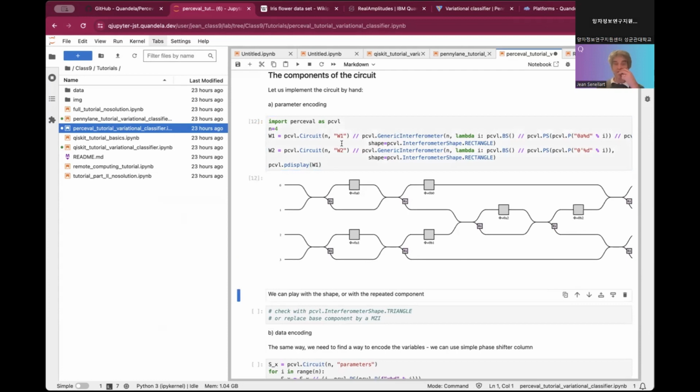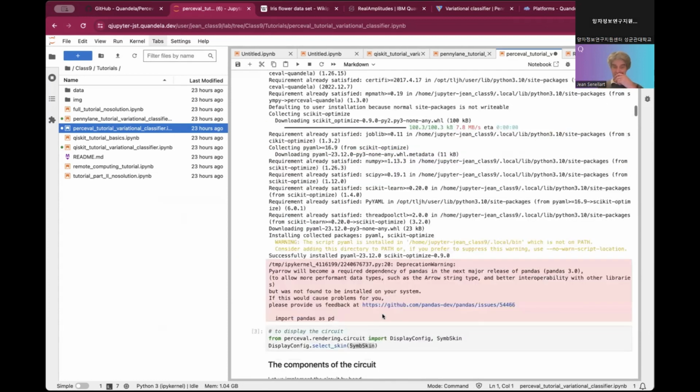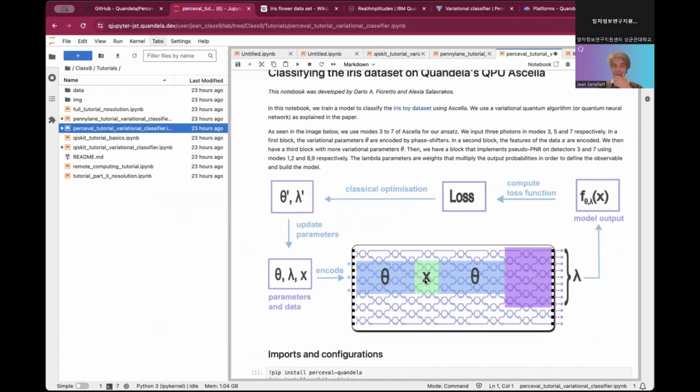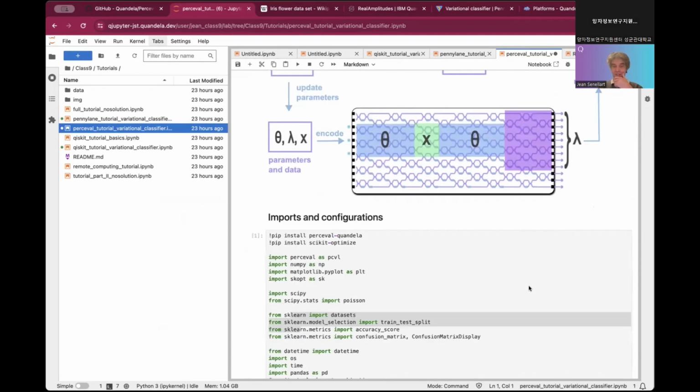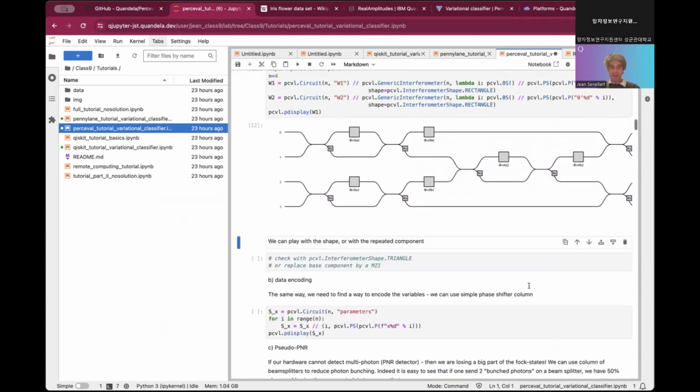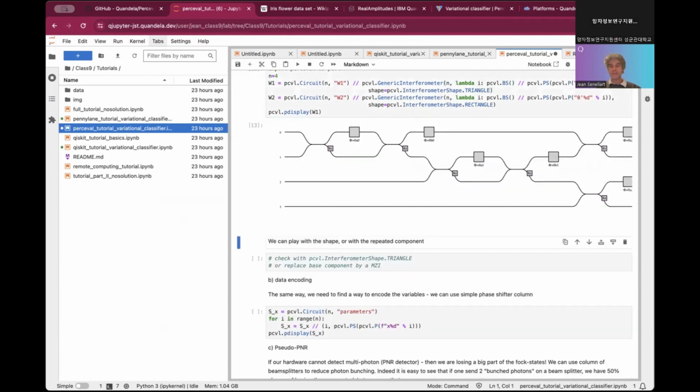So I define W1, that will be this one. W2 will be this one. This one will be SX, and this one will be PNR. So let us do that. Yes, you can change the triangle. It is what we made. You can put the MZI. It is what we made. This is the MZI.